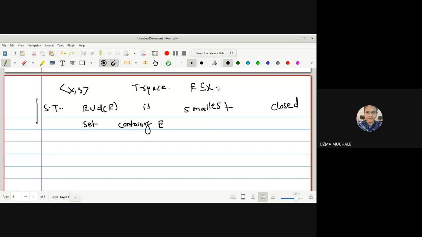We have to prove that E union derived set of E is a closed set containing E.